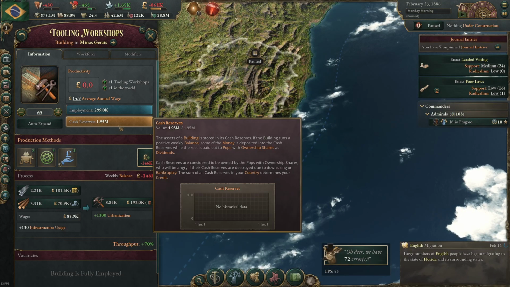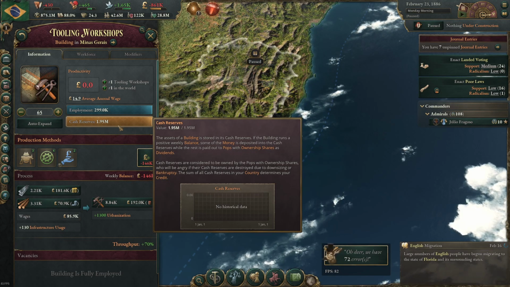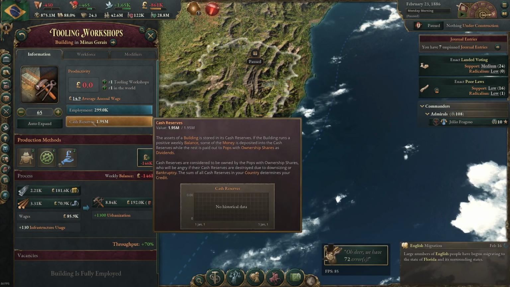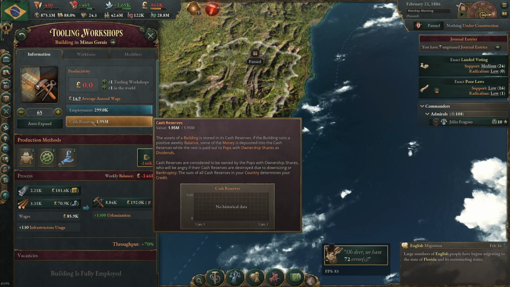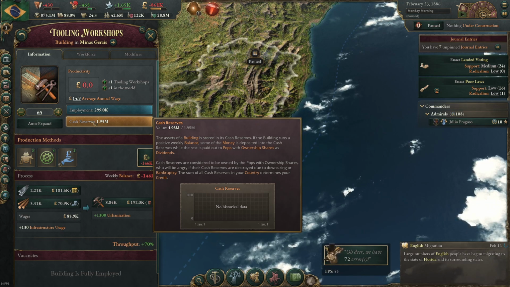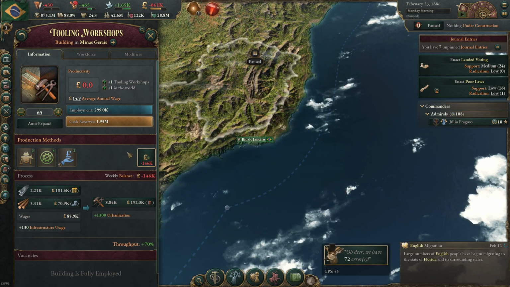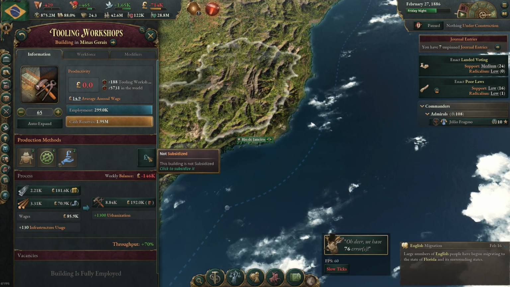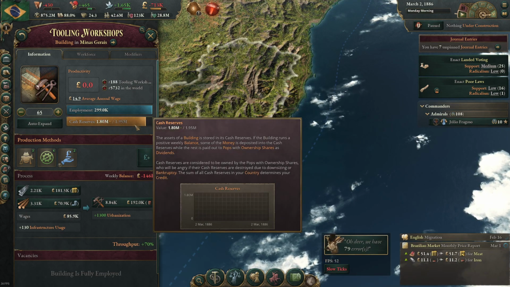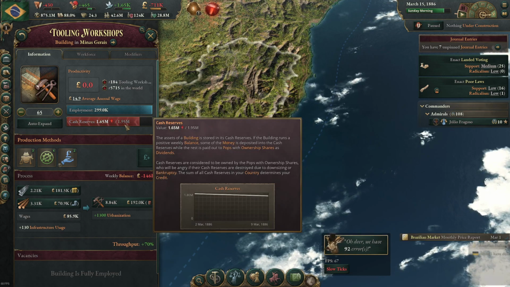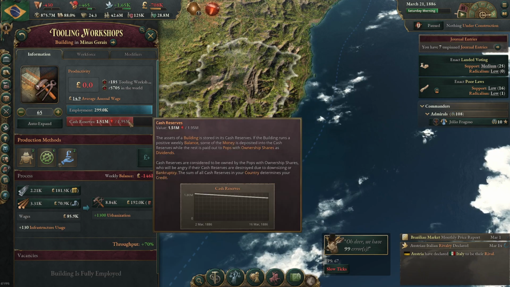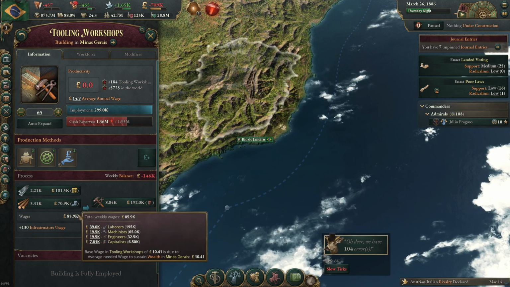Essentially, your industry only starts firing people when its cash reserve reaches a decently low level. I am not exactly sure what level it is, but when your cash reserve reaches a certain level, it will start firing people. As we can see here, if we just take off the subsidies, it doesn't immediately start firing people. As we can see, it's maintaining the workforce, right?